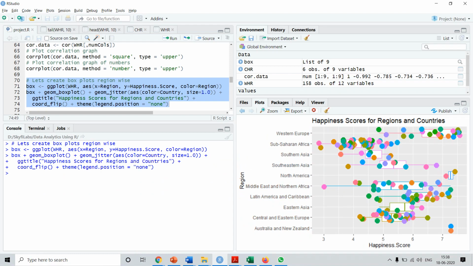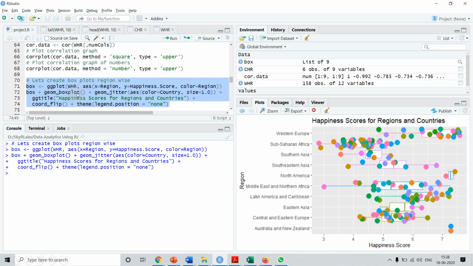After this, let's create the box plots, and that also we want to do region-wise. So we are creating the ggplot. We are specifying our World Happiness Report. In the aesthetics we specify the x-axis as region and the y-axis as the happiness score, and we want the coloring based on the region. In order to draw the box plot we call the method geom_boxplot.